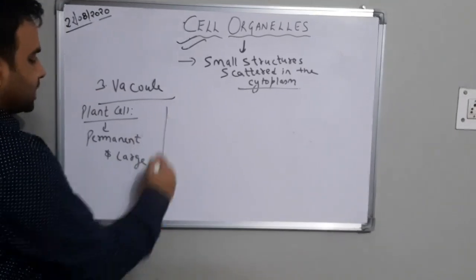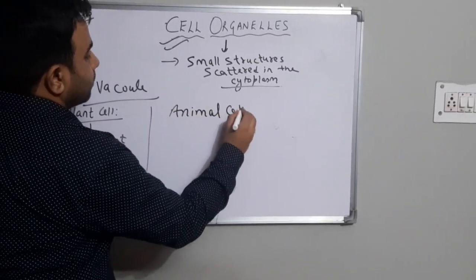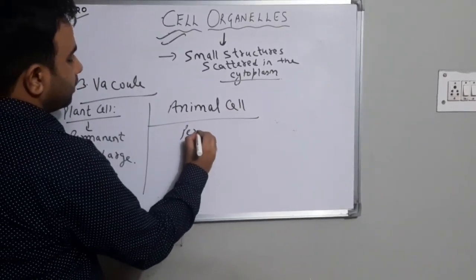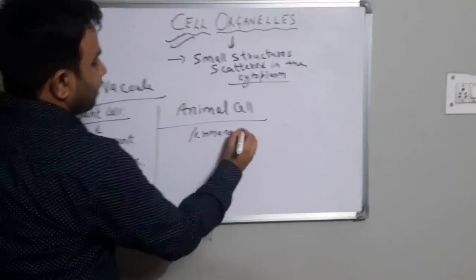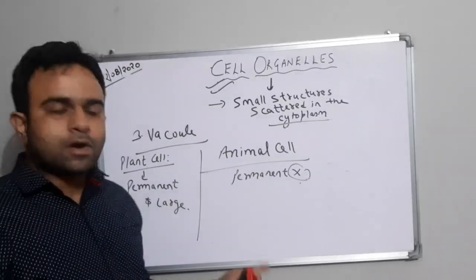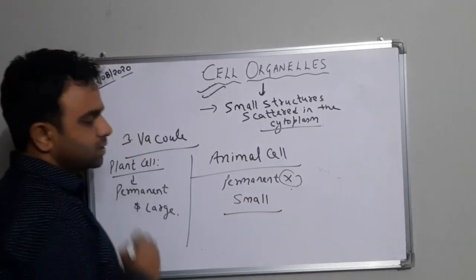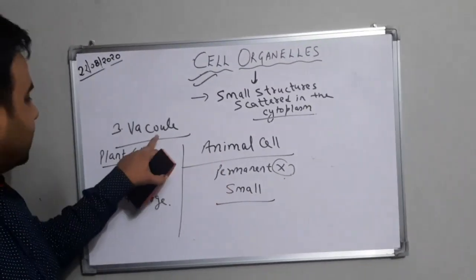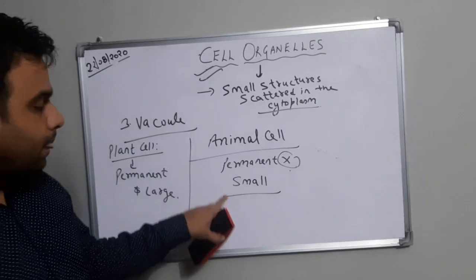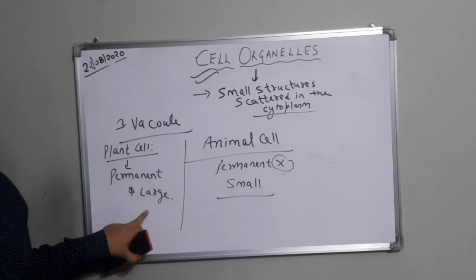But as I just told you, it is also found in the animal cell. So in an animal cell it is not permanent, it is temporary. This means in an animal cell the vacuole is not always found and it is not large, it is a very small rounded structure. So in the case of an animal cell the vacuole is not permanent and it is small, whereas in a plant cell it is permanent and large.